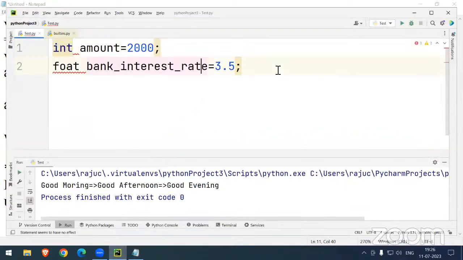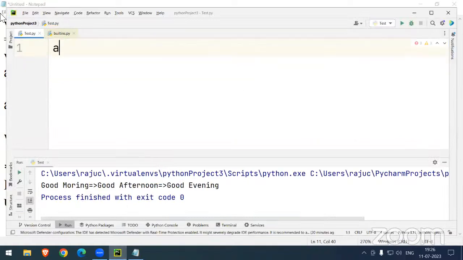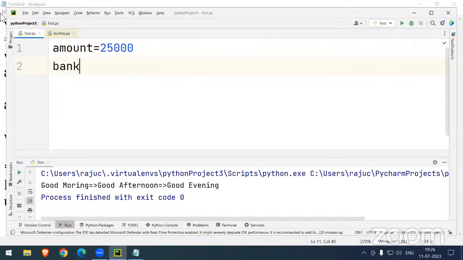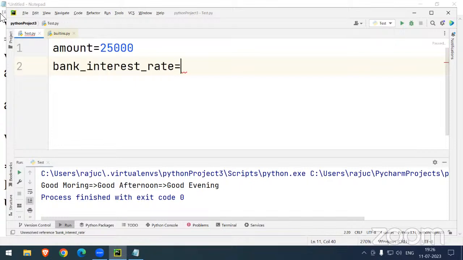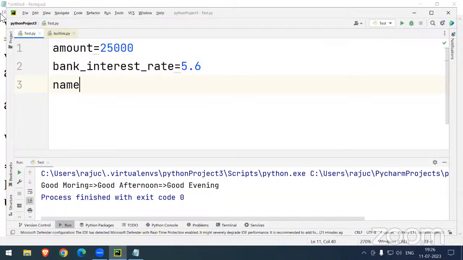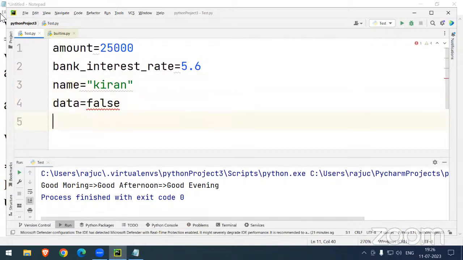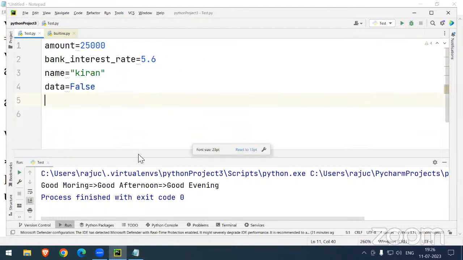Now we can see. So how am I writing, you see, sir, amount equal to 25,000. Sir, bank underscore interest underscore rate equal to 5.6. Sir, let's say name equal to Kiran, sir. Sir, data equal to False, sir. Yes, False. I have to write the capital letter first, False. Okay. So now you need not depend on anything, Python will automatically understand.